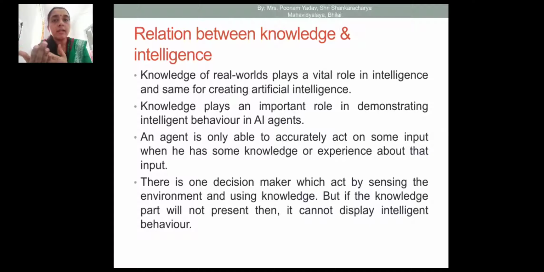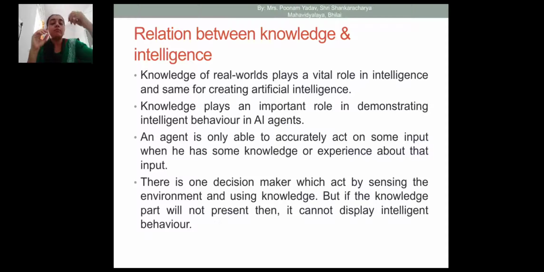An AI agent can answer a question or decide something only on the basis of knowledge and experiences. Then there is one decision maker in the AI system, which acts by sensing the environment and using the knowledge.